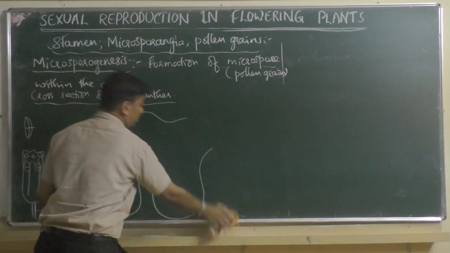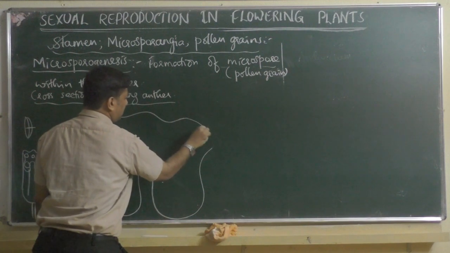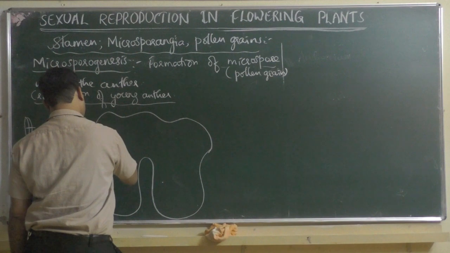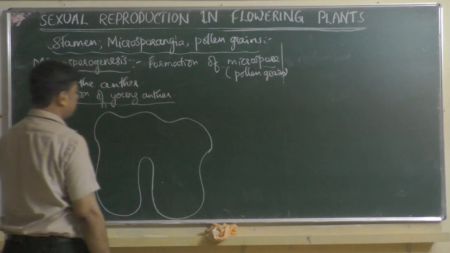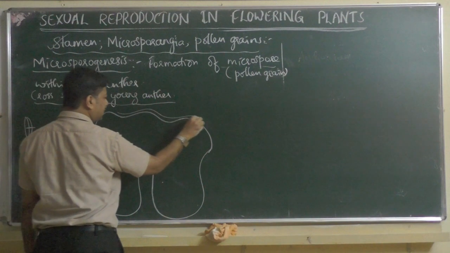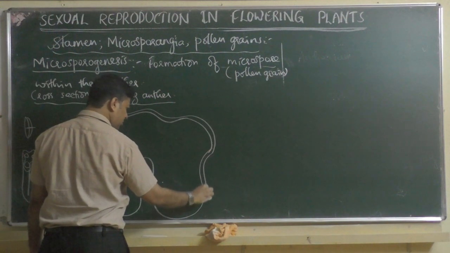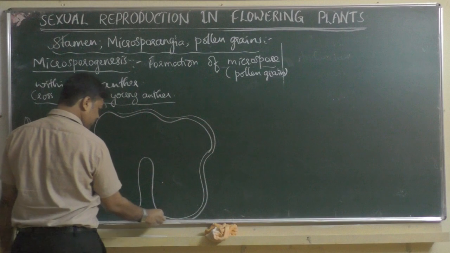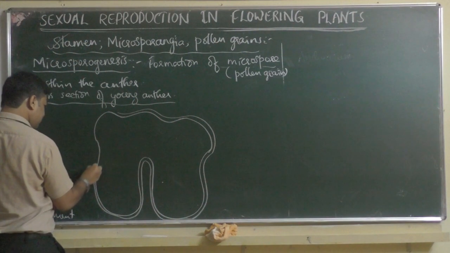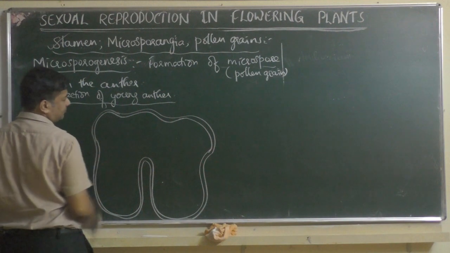You can make it round a little bit. Okay, so the structure will be like this. Then it is dithecous. You can see here, two layers you have to draw, because it is covered by two layers, dithecous anther.